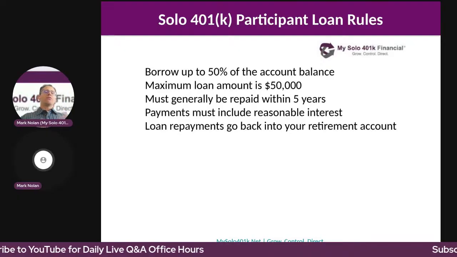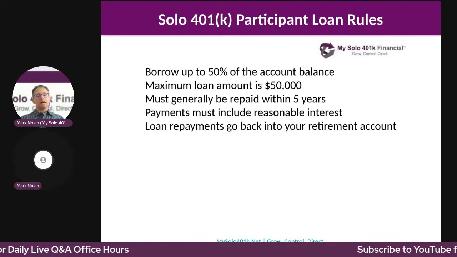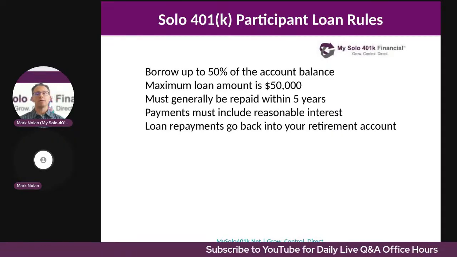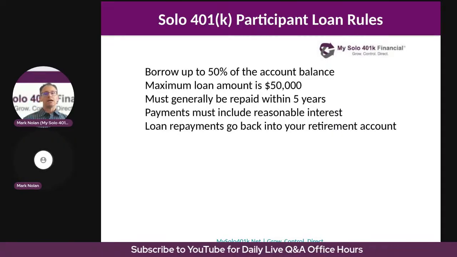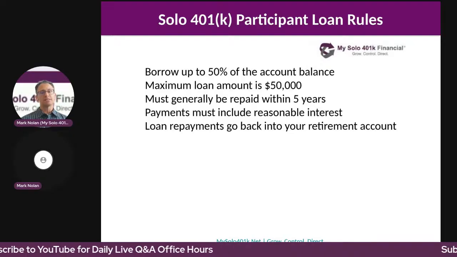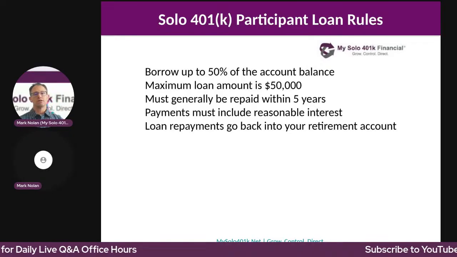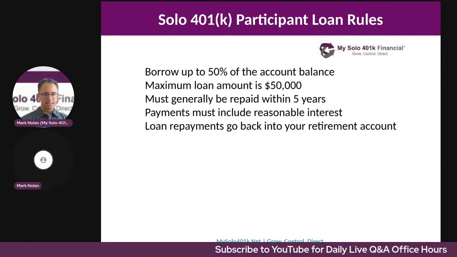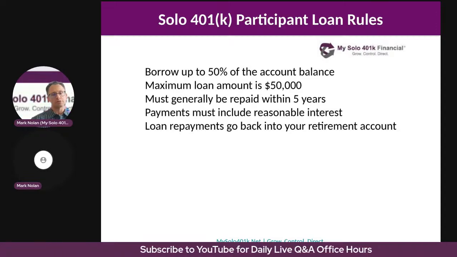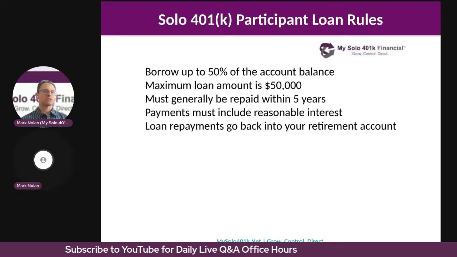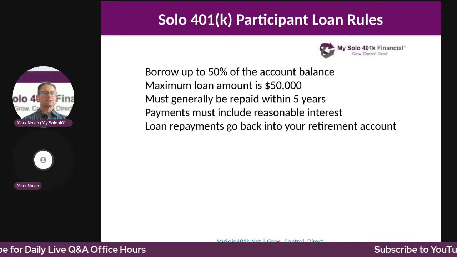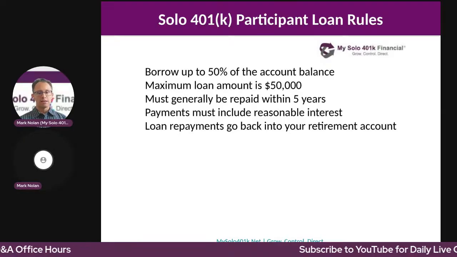So some final thoughts here. Self-directed IRAs offer powerful diversification opportunities, but they come with strict IRS limitations on both investments and transactions. So investors must avoid prohibited assets like life insurance and collectibles, transactions with disqualified persons, and transferring personal property into the self-directed IRA.